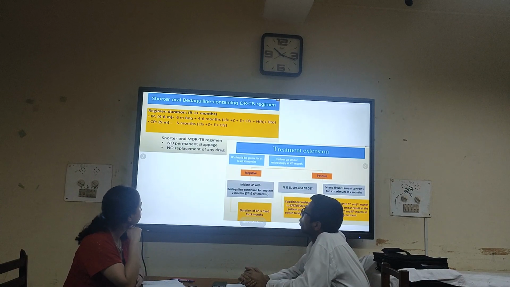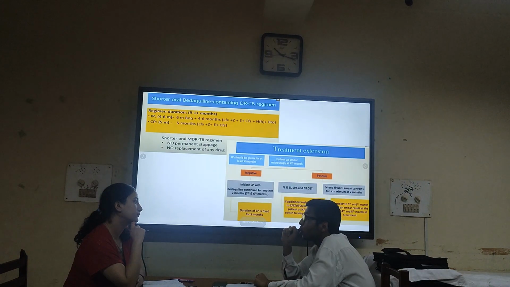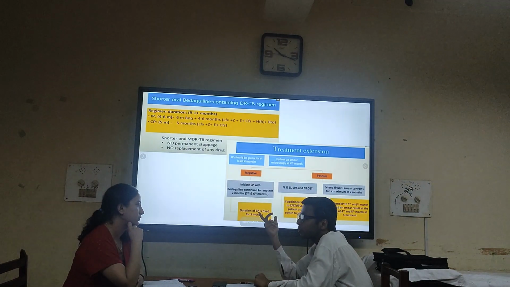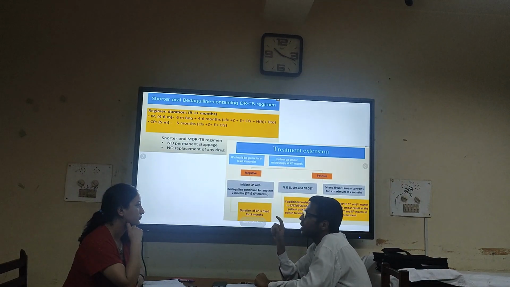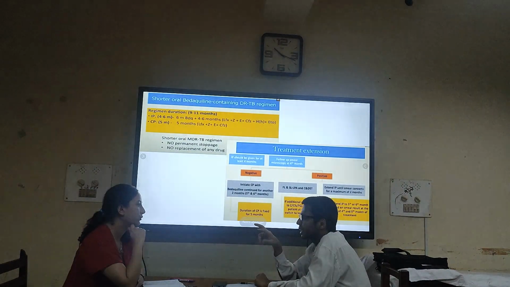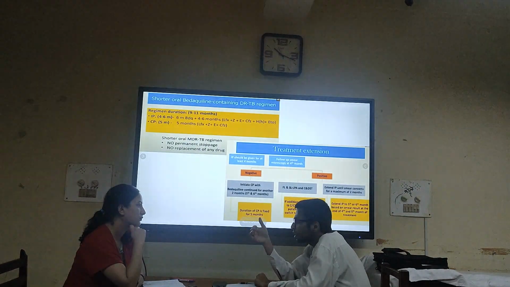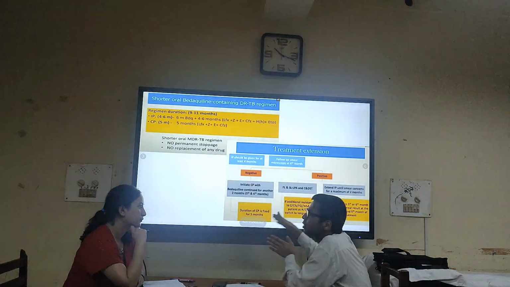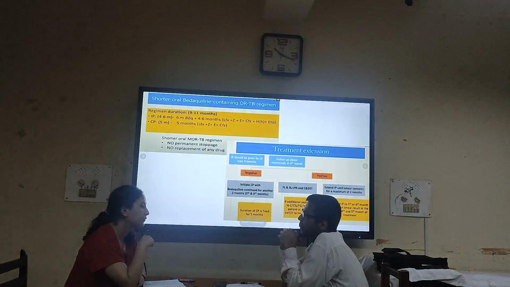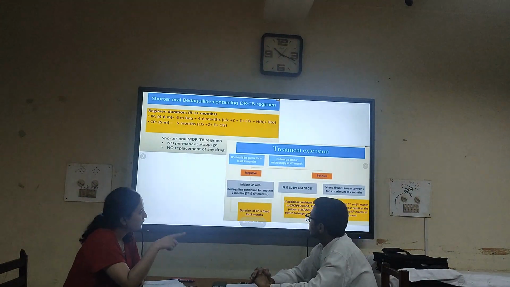Yes. So you might be wondering why 4 to 6 months. So when to give 6 months and when to give 4 months? That depends upon the sputum conversion rate. Like if we do a sputum smear test at the end of 4 months and it is still positive, then we might need to extend the intensive phase to 6 months. So it depends upon the sputum conversion at the end of the 4 months.